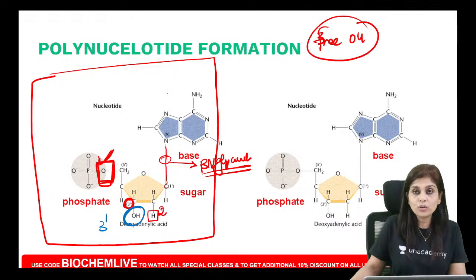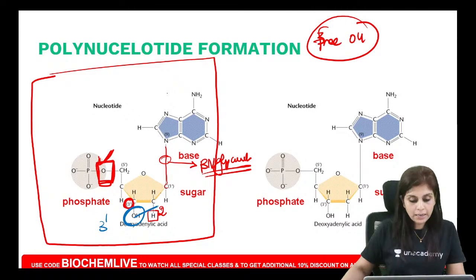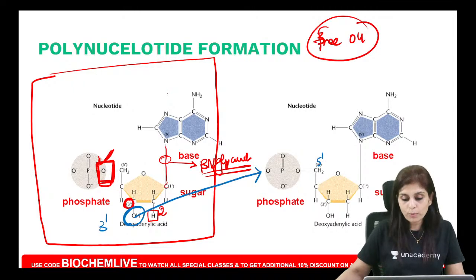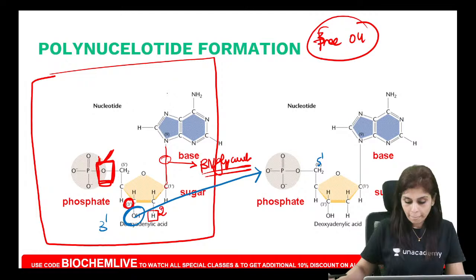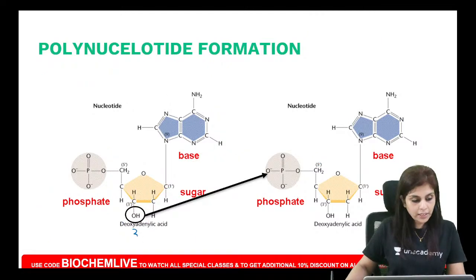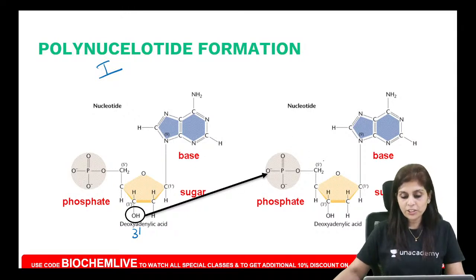This 3' hydroxyl group will get involved in linkage formation with 5' phosphate group of the next nucleotide. Can you see that here? Yeah, the 3' hydroxyl group of the first nucleotide is involved in a linkage formation with the 5' phosphate group of the next nucleotide. So can you tell me what is the linkage that is getting formed here?